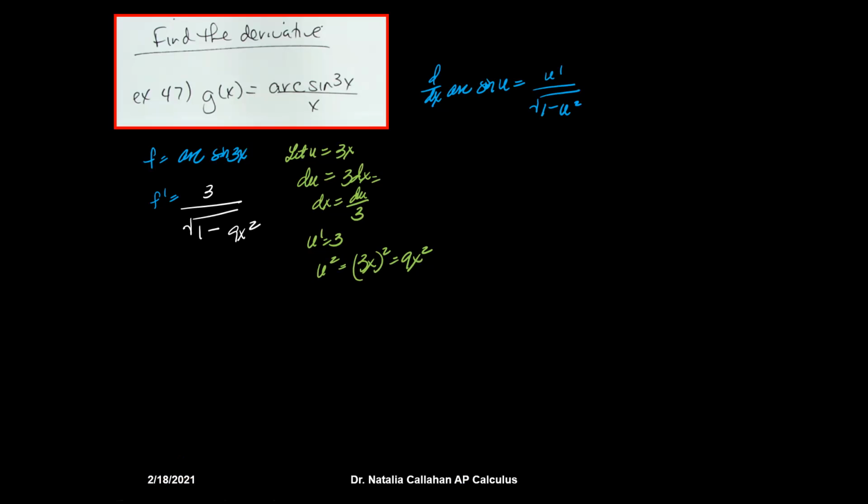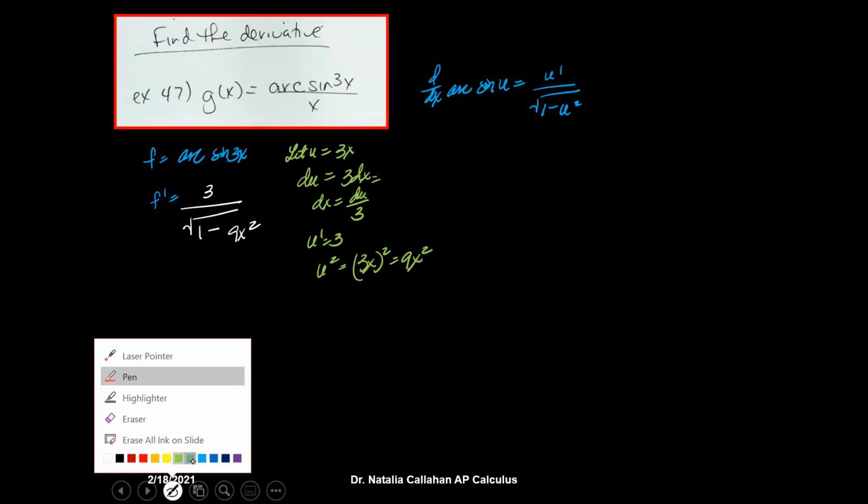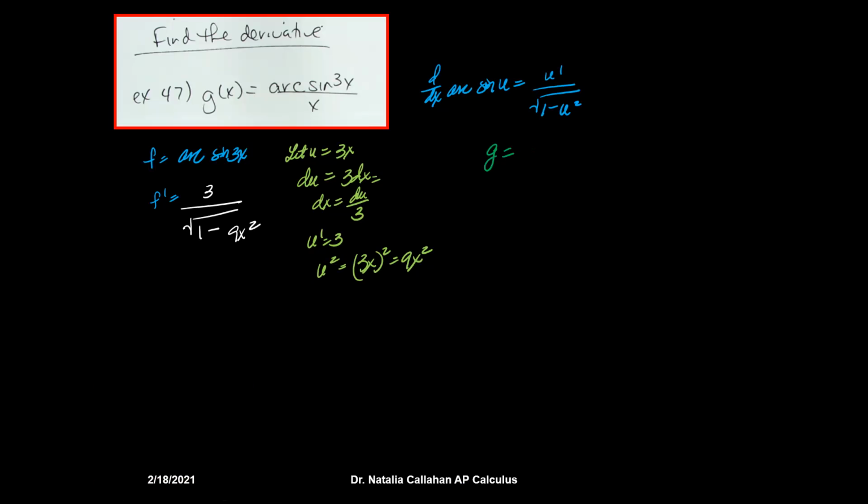Now let's focus in on g. G is the denominator, g prime is just 1. Well, that was simple enough. All right, so then let's plug this in. You know that with the quotient rule, it's f prime times g minus f times g prime over g squared. So here we go.